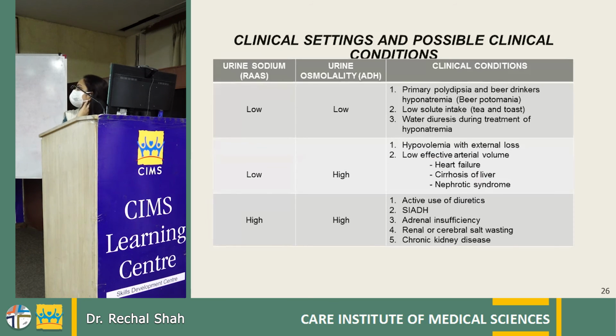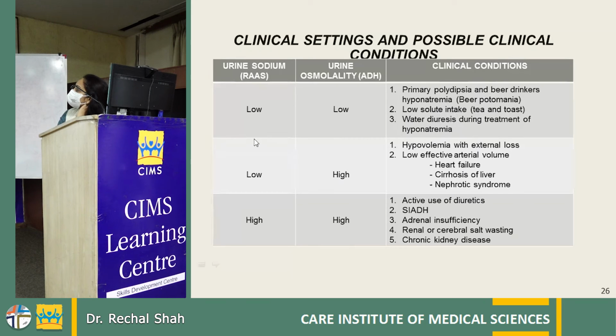So this is a simplified version of what I have said. First we have seen serum osmolality and decided that this is true hyponatremia because the serum osmolality is less than 275. Then we look for urinary sodium and urinary osmolality. If both the things are low, then mainly it is primary polydipsia and beer drinkers hyponatremia, low solute intake, and water diuresis during treatment of hyponatremia.